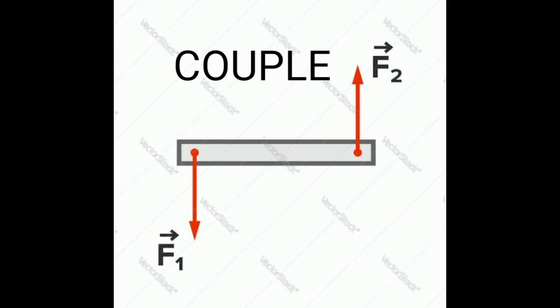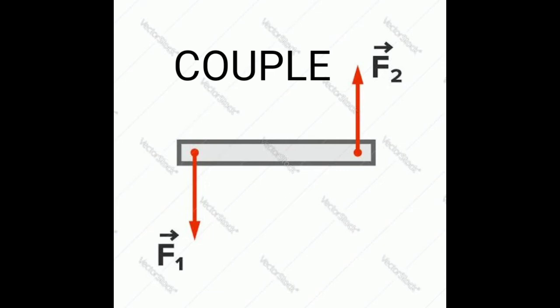Couple means pair. Two equal and unlike parallel forces applied simultaneously at two distinct points at the same time constitute a couple. The lines of action of the two forces do not coincide. Two forces are acting, but they are opposite to one another.